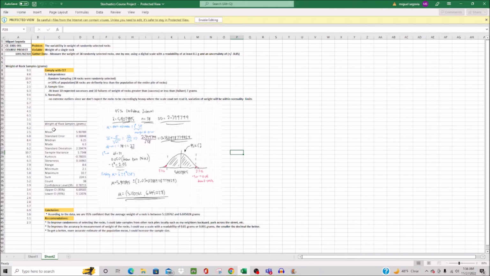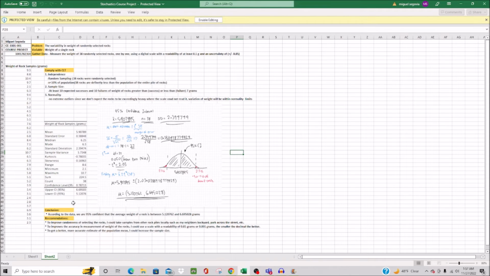Down here with my weight of rock samples, I have my statistical summary, which gives me my mean, standard error, standard deviation, confidence level, upper and lower confidence interval. This was calculated using data analysis from the analysis tools, and to double check my work, I used the confidence interval formula, which was the point estimate plus or minus t star times SE, which is the margin of error, using the t table from the book.